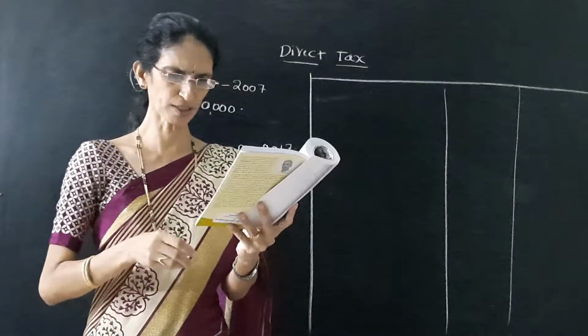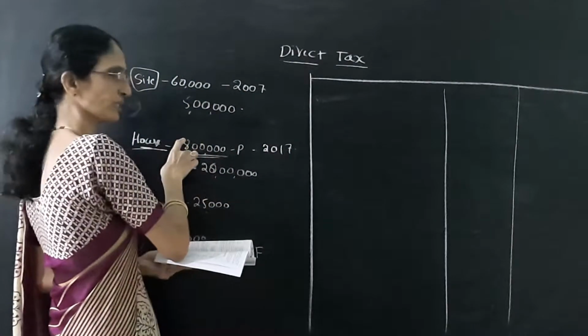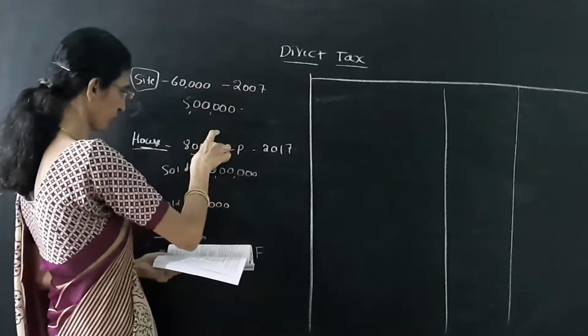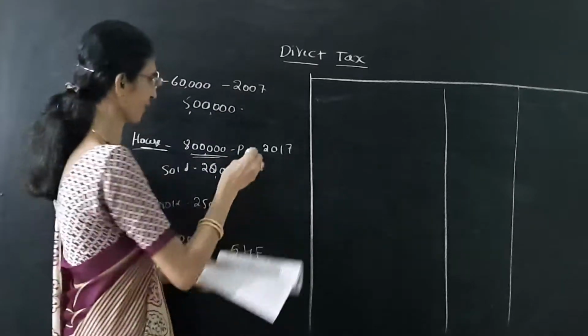Then he sold the entire property, that means the site with the house, for rupees 25 lakh.